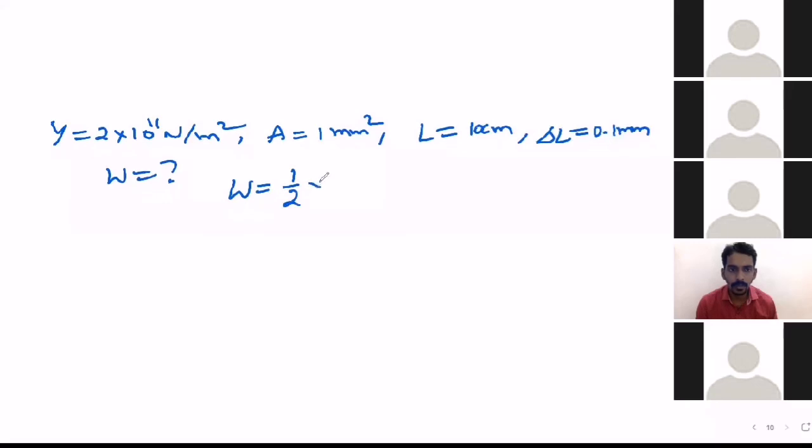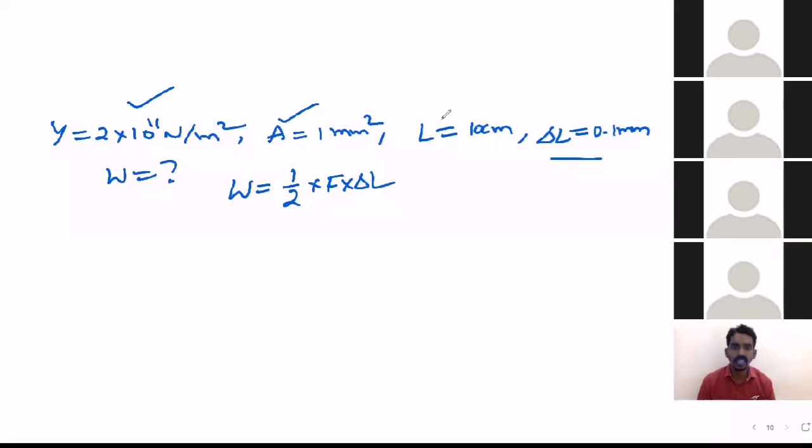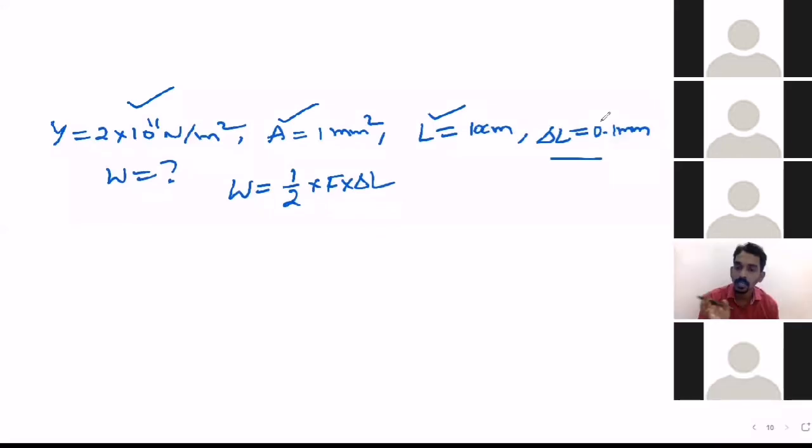Work done equals half into F into delta L. But here the problem is delta L is given, but F is not given. But some other data they have given: Y, A, L. Then you need to think of manipulation. That is the problem with physics: they may give the data such that you need to manipulate your formula, or mix two formulas together.